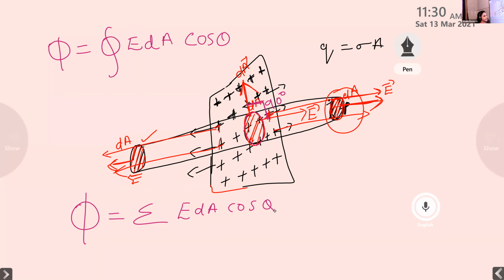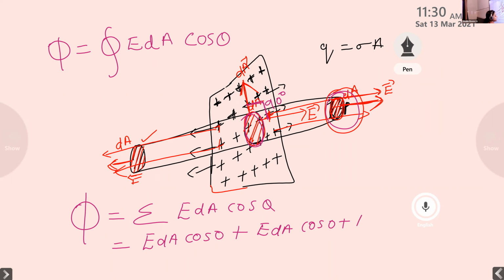For the first end face, it is given by E dA cos 0, plus for the next end face, E dA cos 0, plus for the curved surface, E dA cos 90, right?